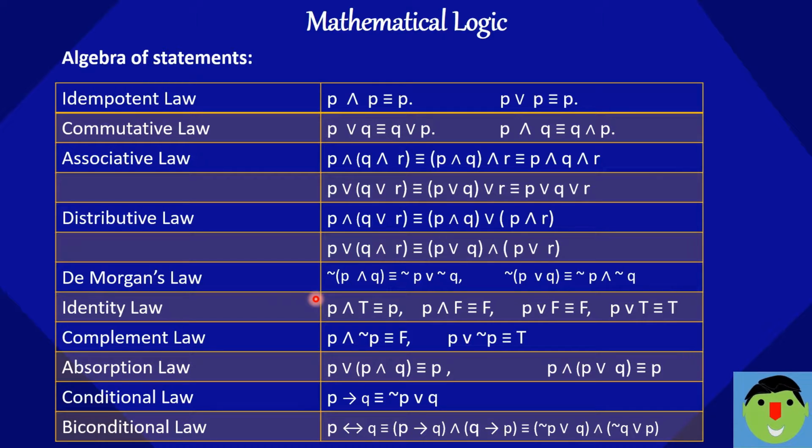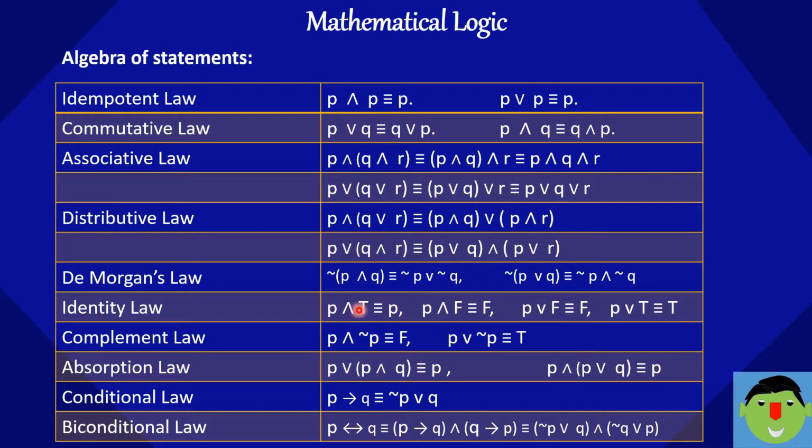De Morgan's law. Negation of P and Q is nothing but negation of P or negation of Q. Negation of P or Q, that is nothing but negation of P and negation of Q. Here the sign of the connective is changed.